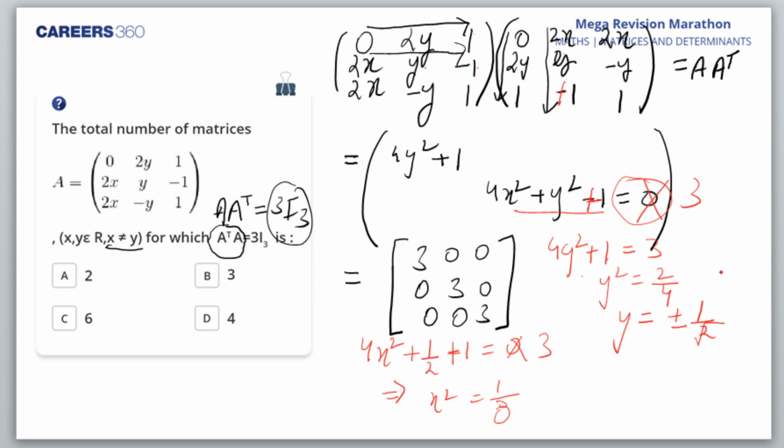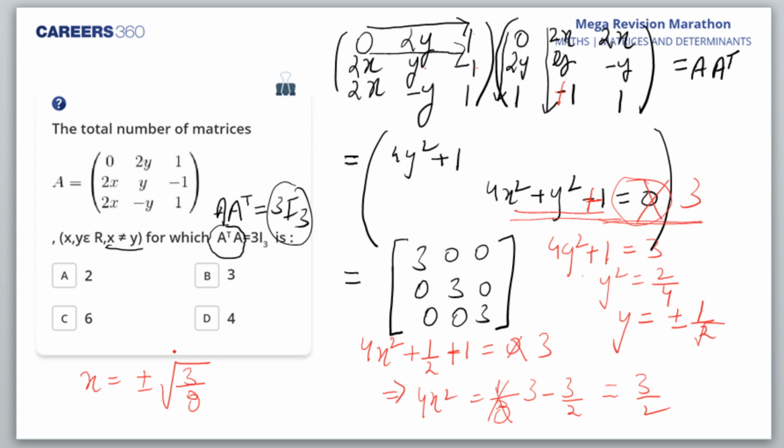Now it's okay. So x square is equal to, what do I get here? 3 by 2. It goes on the other side. So I get 4x square is equal to 3 minus 3 by 2. So what do you get? 3 by 2, or x is equal to plus minus root 3 by 8. Am I right? Yes, Gyanvi, thank you for the correction. It is 4x square plus y square plus 1, and that's equal to 3.